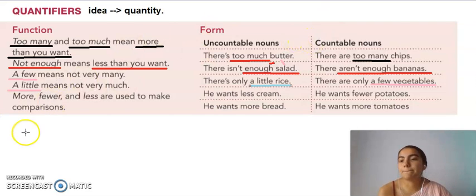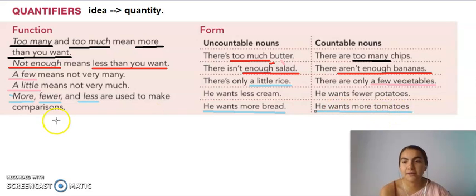The next ones are more, fewer and less. Of course, these are comparatives, right? I'm going to use more for both countable and uncountable. So I want more bread, or I want more tomatoes, right? So more and more, pretty easy.